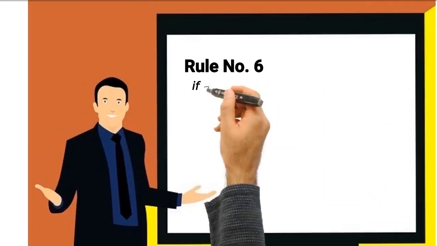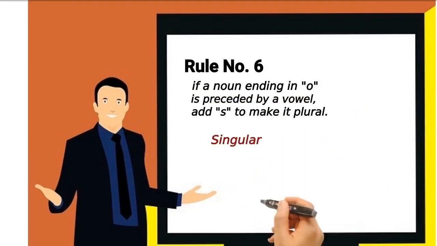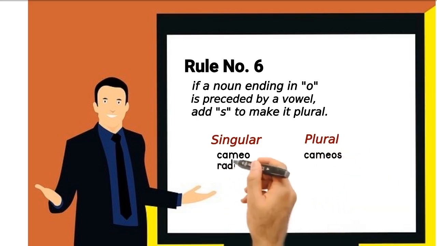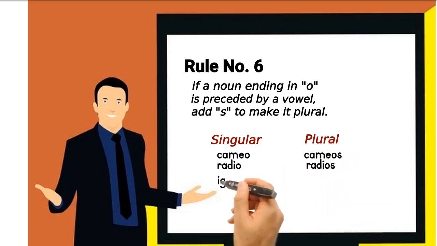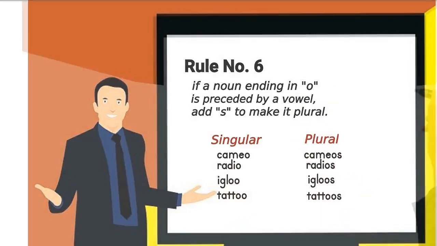Rule number 6, if a noun ending in o is preceded by a vowel, add s to make it plural. For example, cameo, cameos, radio, radios, igloo, igloos, tattoo, tattoos.